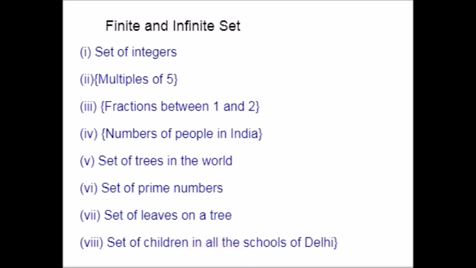Hope you got a clear idea about finite and infinite sets. If the total number of elements of that set is countable, then it is a finite set. If the total number of elements of that set is not countable, if it is not possible to count the total number, then it is an infinite set.